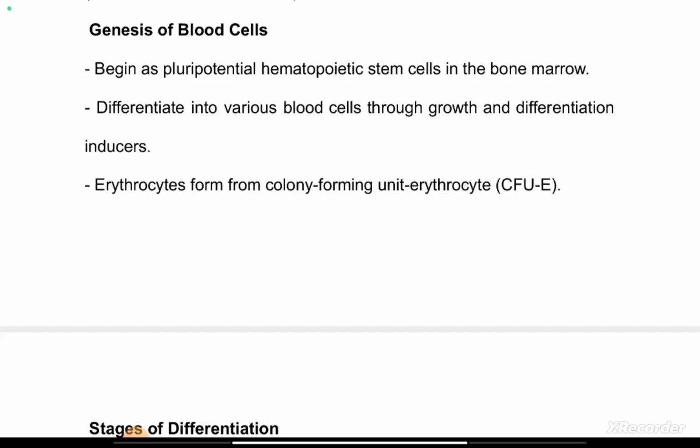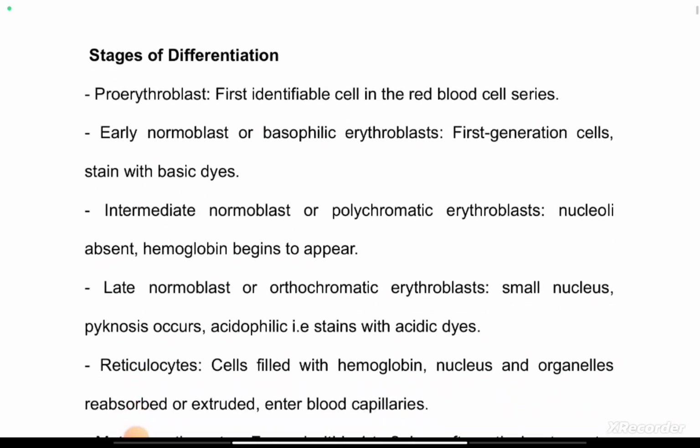That is why it is called a pluripotential hematopoietic stem cell, because it is not yet committed to a particular cell line. Now, from the pluripotential hematopoietic stem cell, it becomes committed to form the colony forming unit erythrocyte (CFUE).